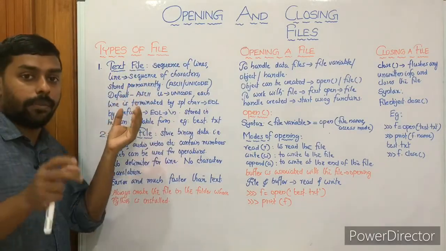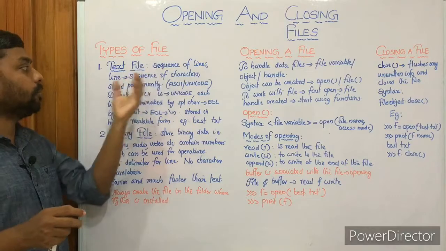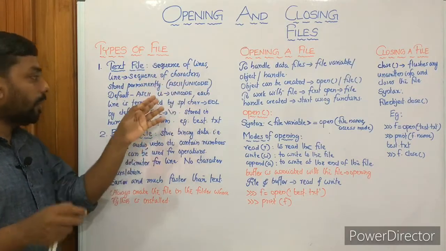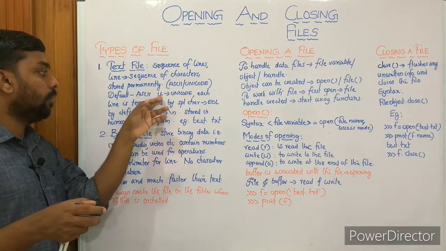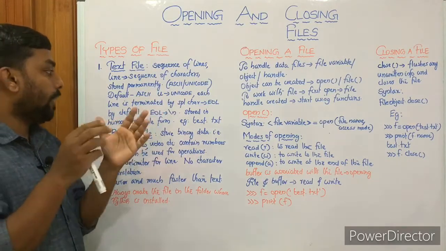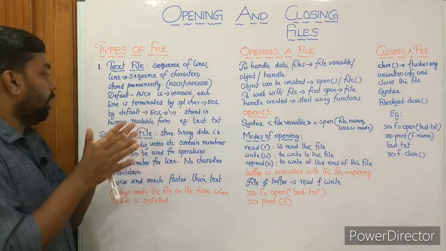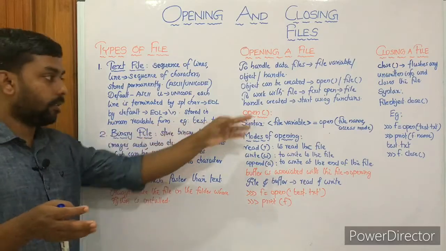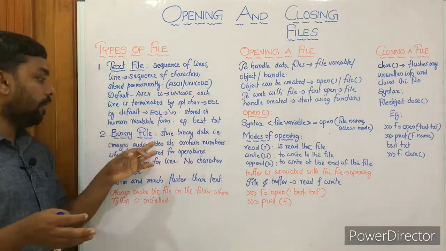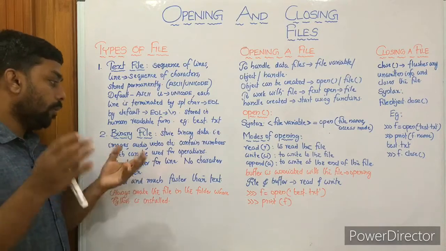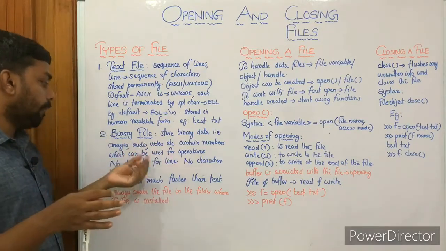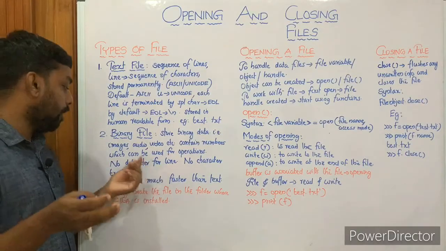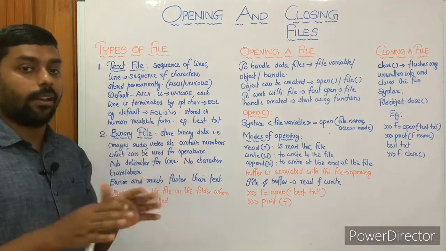First, we have seen the types of files: text file and binary file. A text file is a sequence of lines. A line is a sequence of characters stored permanently. By default ASCII, Unicode can also be permitted using the constant U. Each line has a special end-of-line character, by default backslash n, stored in human readable format. Example: test.txt. Then the binary file stores binary data, especially images, audio, video, but it can store any type of data, and contains numbers which can be used for operations and calculations. There is no delimiter for lines and no character translation takes place, so it is easier and faster.